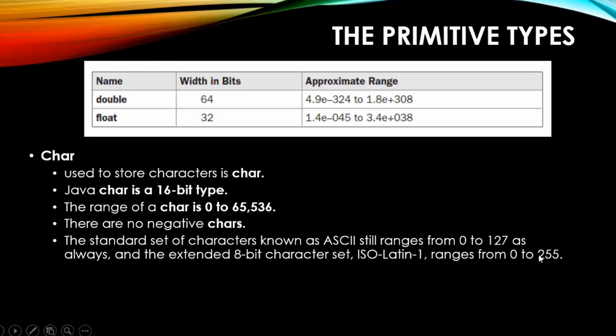Even though the maximum number is only 255, your character gives you a capacity of 65,536. That is the maximum value, right? With a different standard like ISO Latin, the maximum value you will be sending is only 255, but it has the capacity to hold 65,536, right?